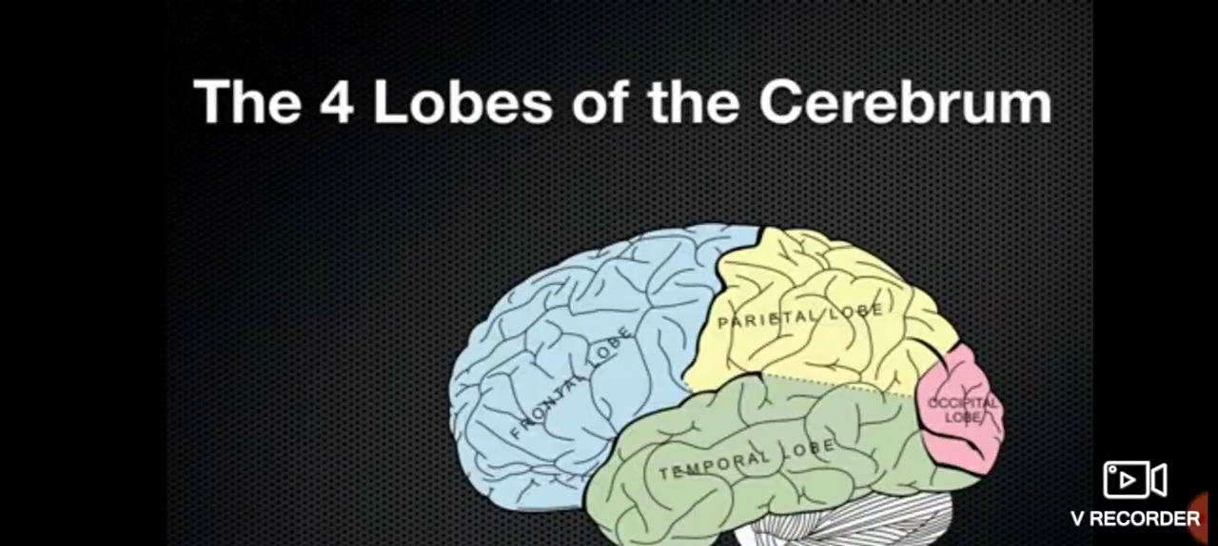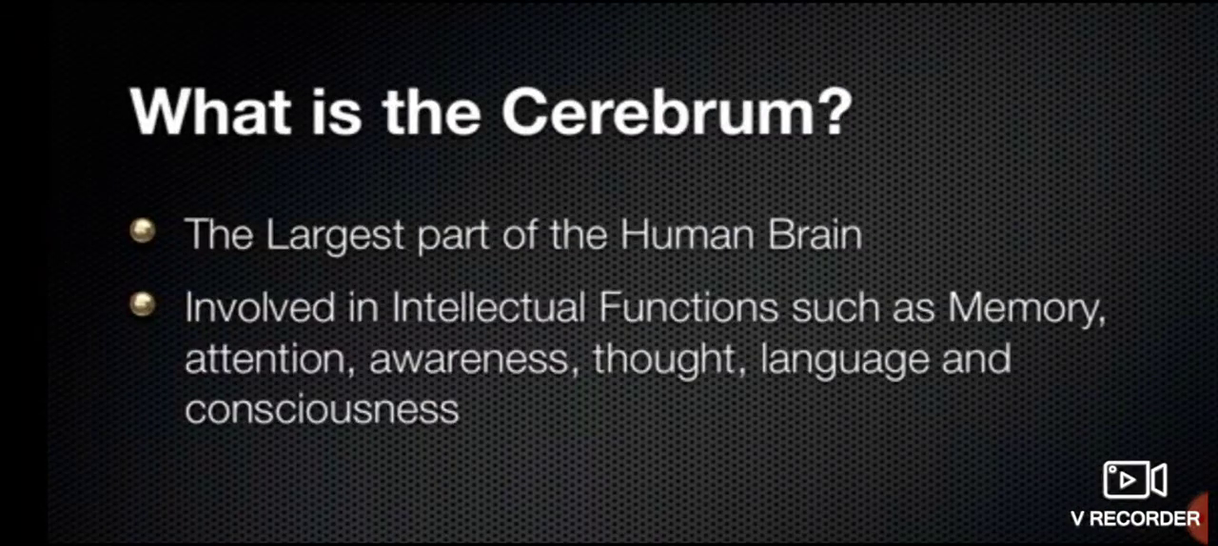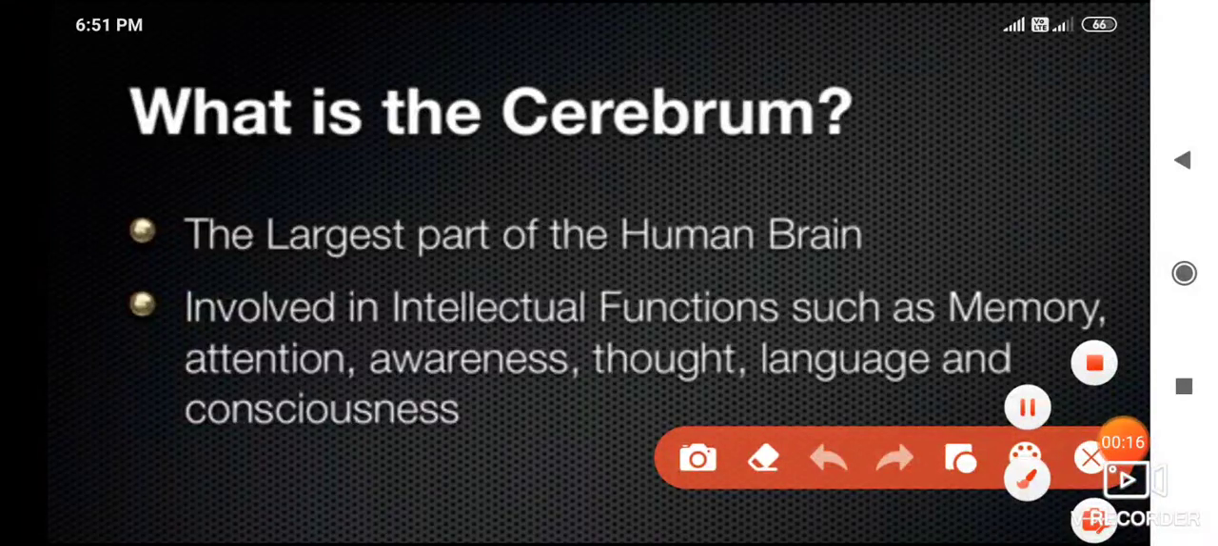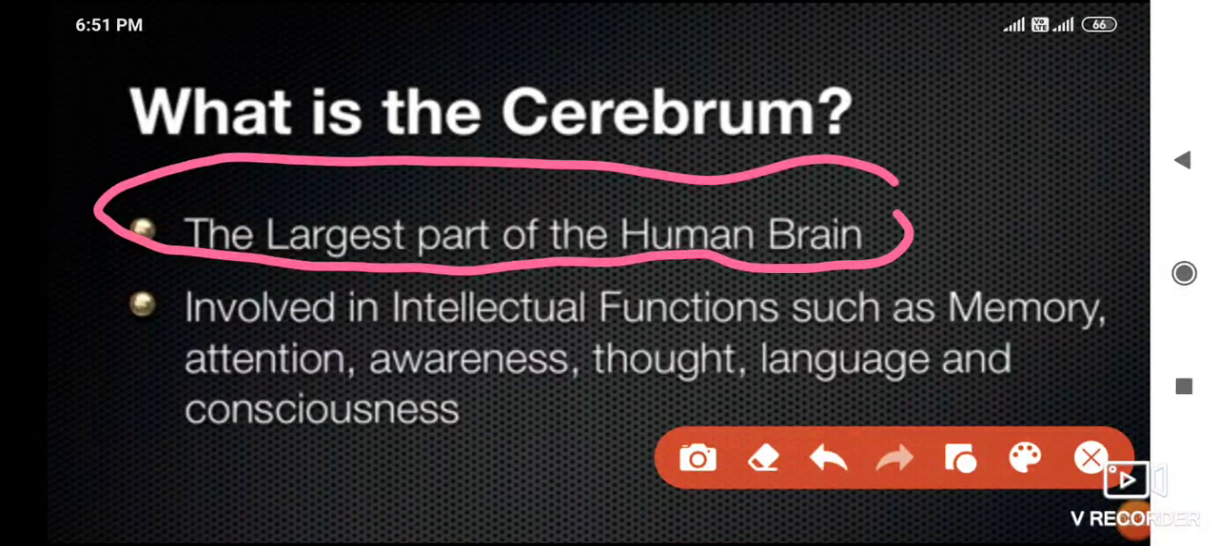Today we are going to discuss the four lobes of the cerebrum. Firstly, we have to discuss what the cerebrum is. This is the question. So, guys, think. The cerebrum is the largest part of the human brain.